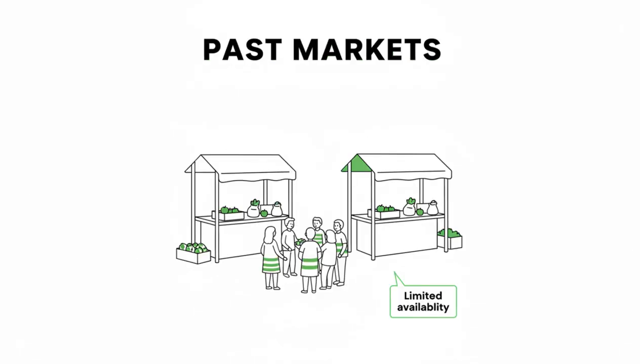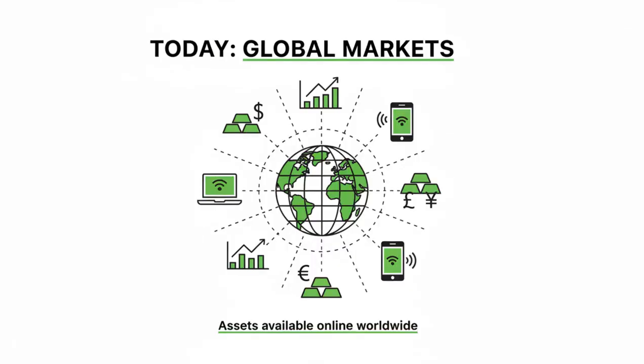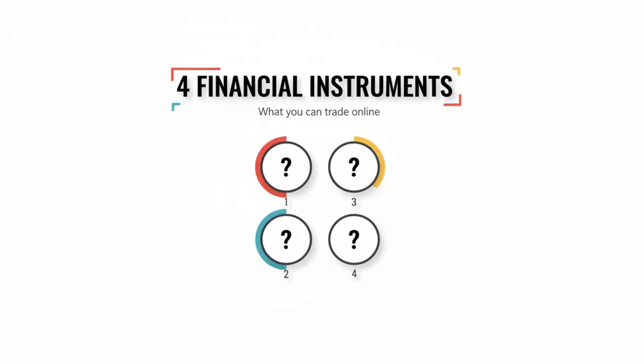In the past, the asset offered for sale or purchase was limited to its availability in the local market. But today, after the invention of the internet, the whole world is opened up and the assets are available online, creating new markets that didn't exist before. In the world of trading, there are four main things, or more accurately, financial instruments that you trade online. In this episode, we'll explain these four things in general terms and discuss them in detail in future episodes.